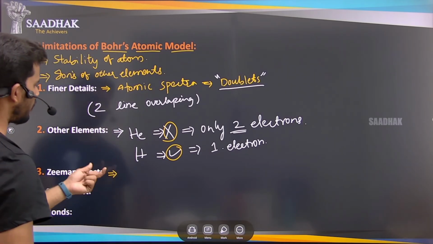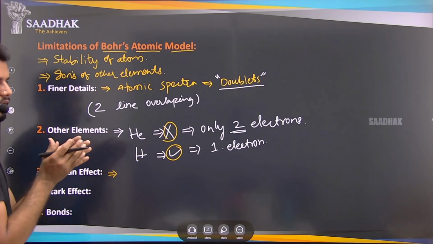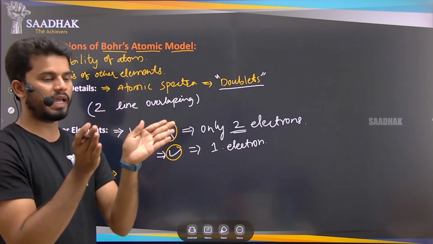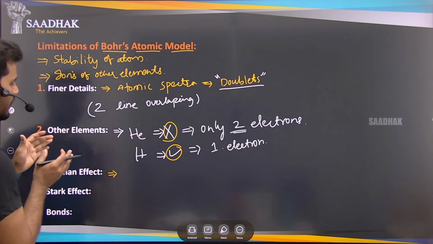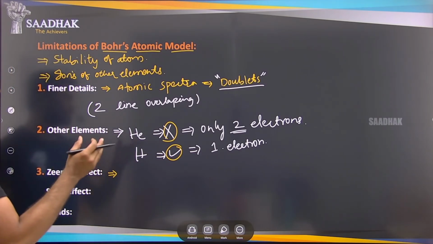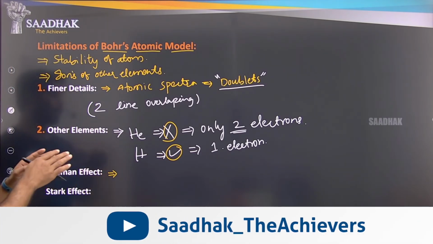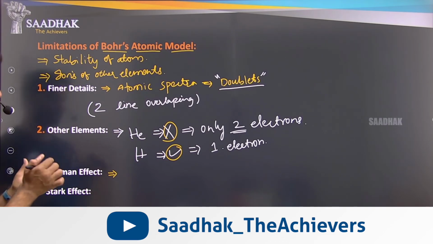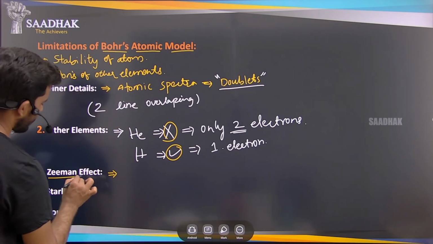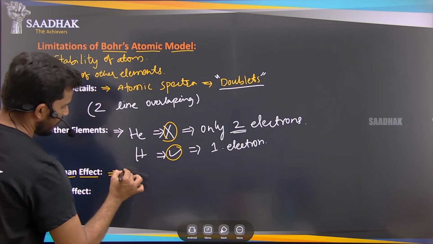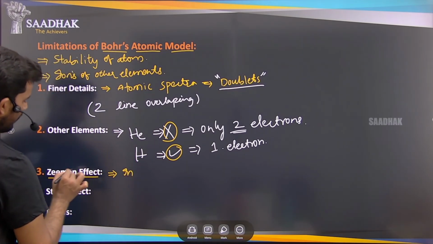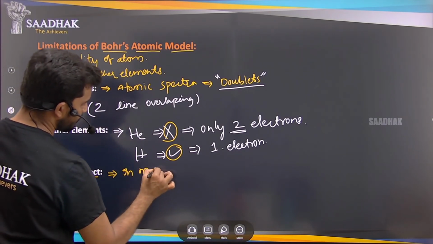Zeeman effect means what? The spectral lines of these atoms, the hydrogen atom and all the other atoms, are getting deflected in the magnetic field.